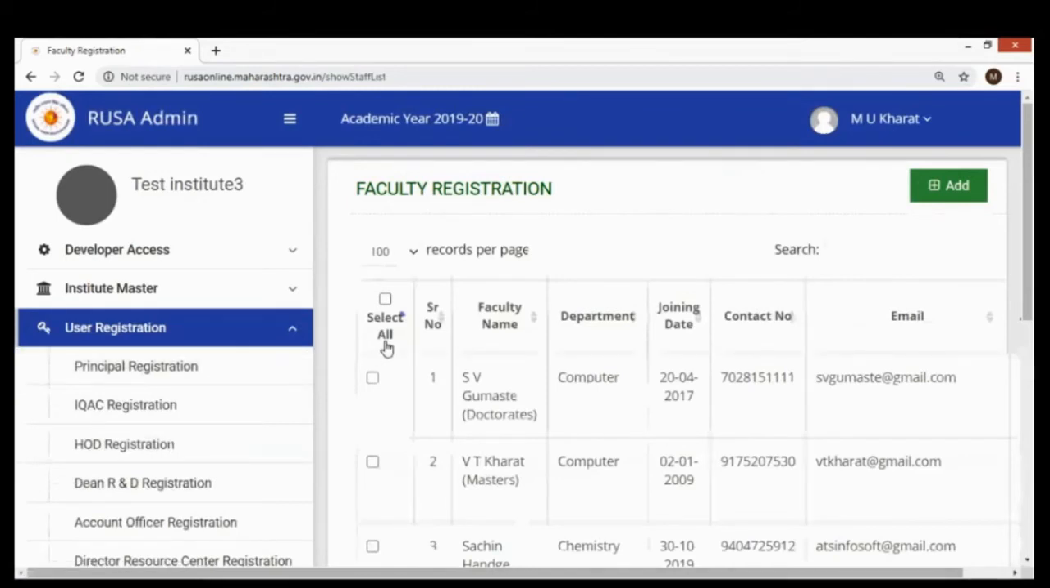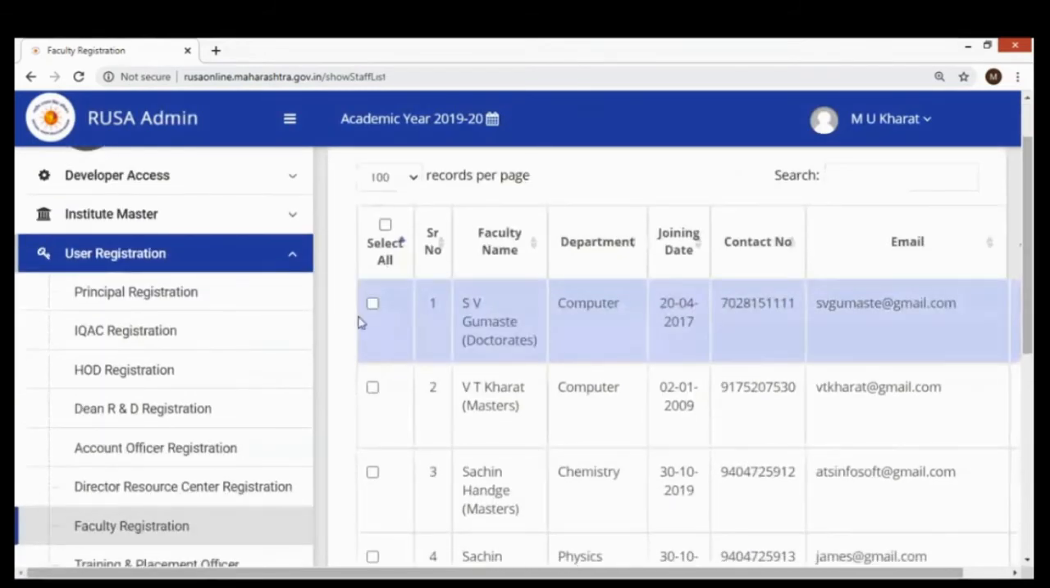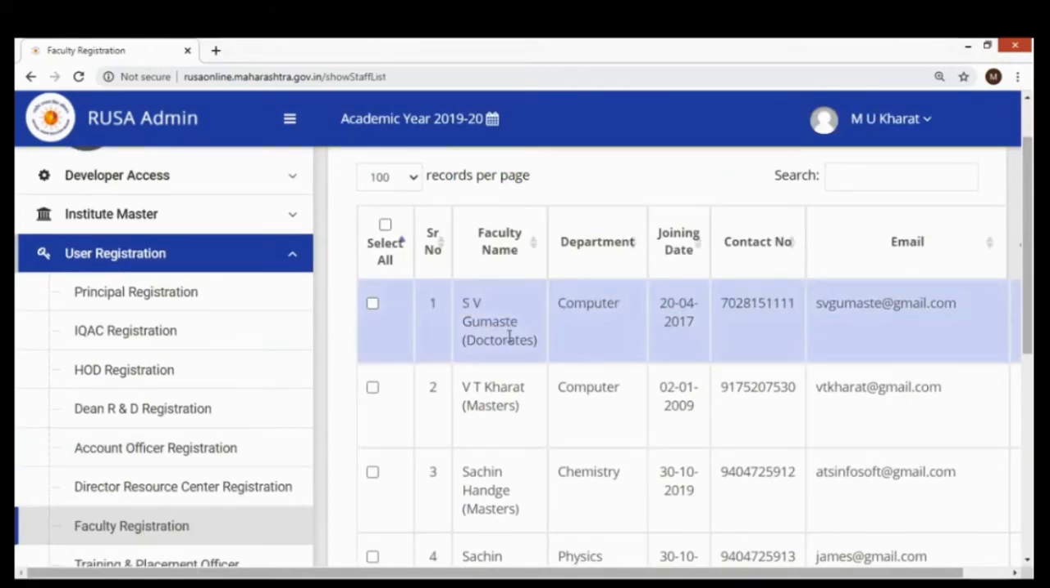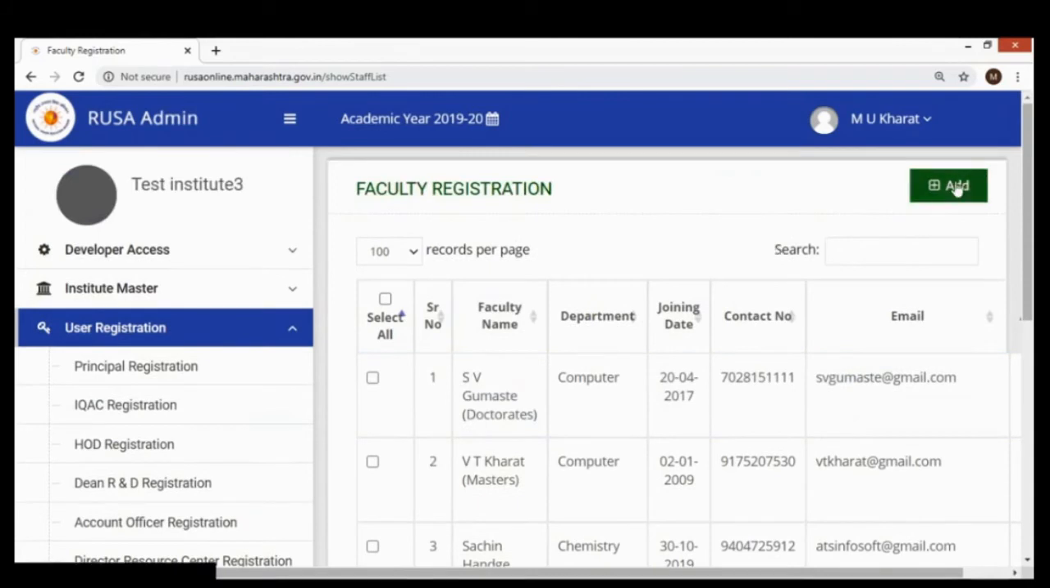Please be cautious about this particular point. Faculties are to be registered by the head of the department. This is available for me as an addition because now I am working in the admin mode for this particular demonstration of the entire software. So instead of logging out and logging in again as a HOD, I am trying to explain the things with the single login.